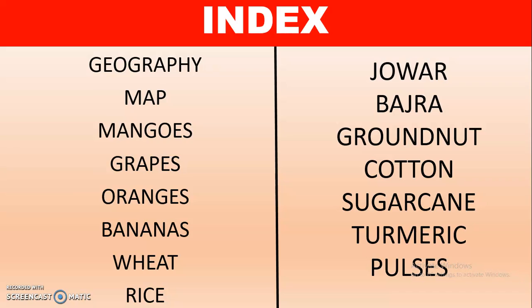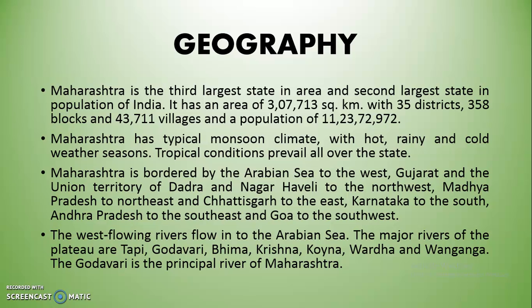So what we will see in this PPT, we will see the geography of Maharashtra, which is very important for the agriculture of a place, then the agriculture map of Maharashtra, then we will see some major crops of Maharashtra like mangoes, grapes, oranges, bananas, wheat, rice, jowar, bajra, groundnut, cotton, sugarcane, turmeric, pulses. So we will see these things.